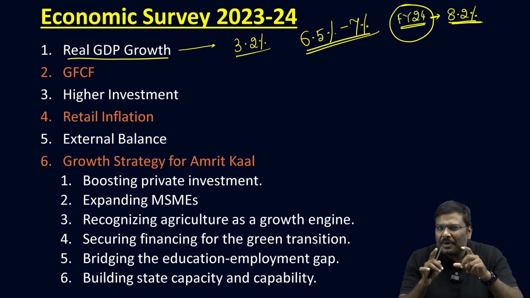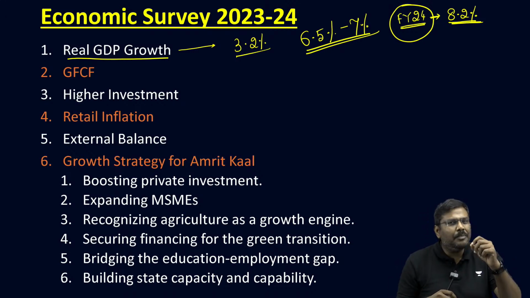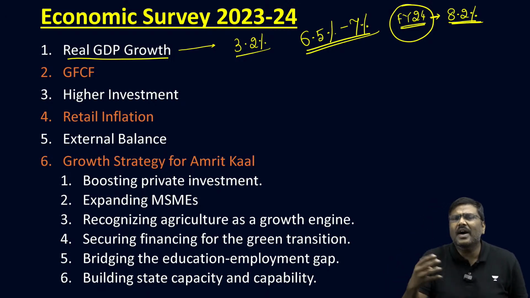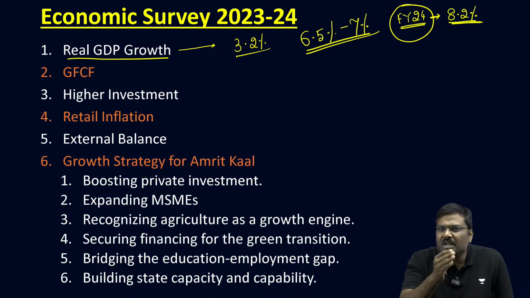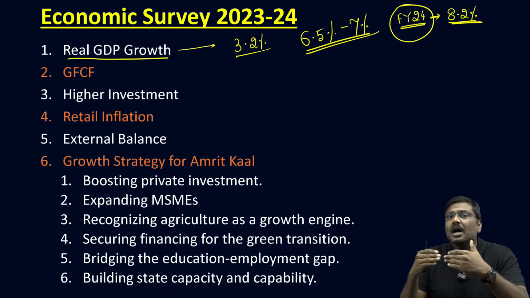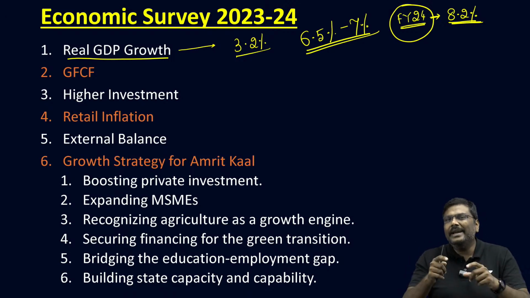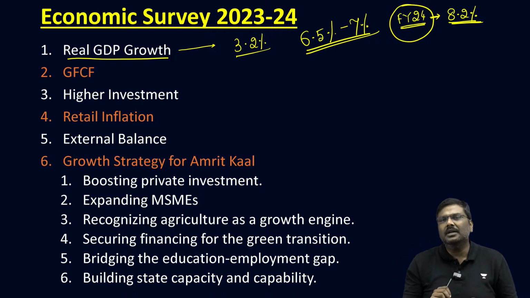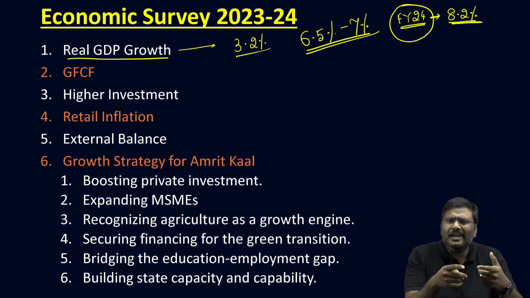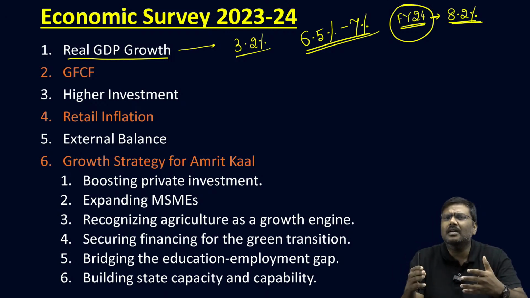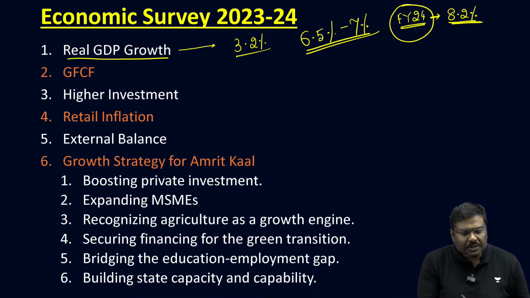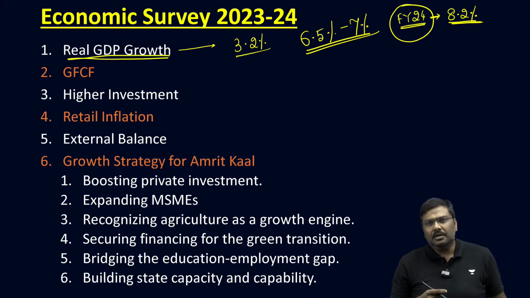And if you are reading the newspapers, you would know this. Reserve Bank of India very recently has upgraded, has revised its GDP growth rate from 7% to 7.2%. IMF has revised upwards the GDP growth rate for India for the current financial year to 7%. So as such, what the government of India is estimating in terms of GDP is not very far away from what other institutions are actually giving. Now this is in the context of real GDP growth rate.